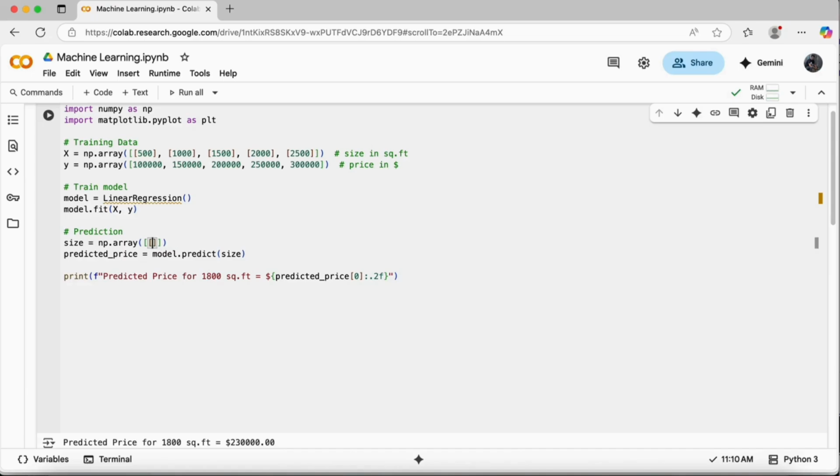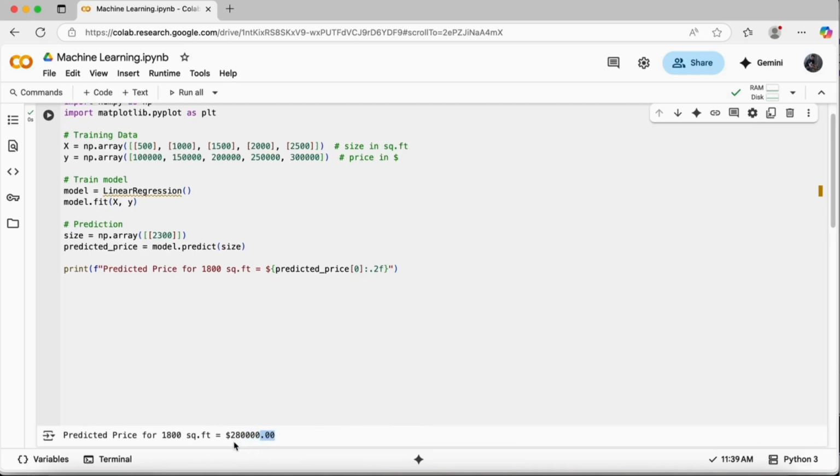Okay, if I change it, the price will change. For example, I want to test it for 2300. Okay, so let's run it again. So the price changed accordingly.